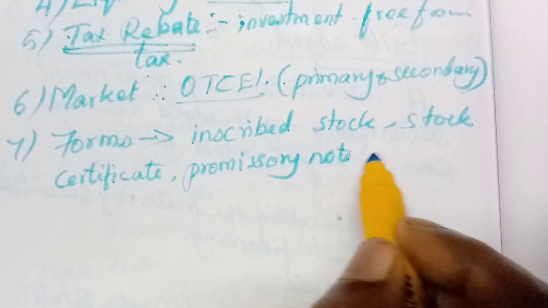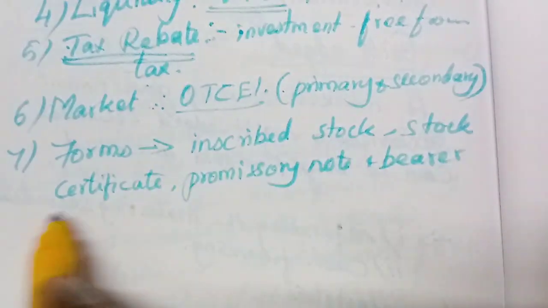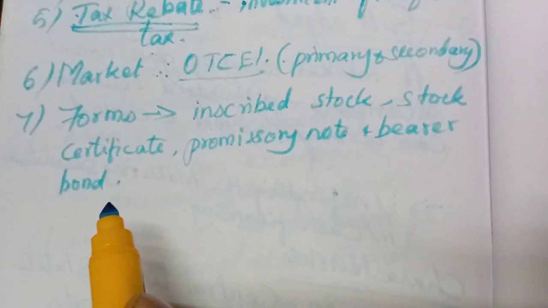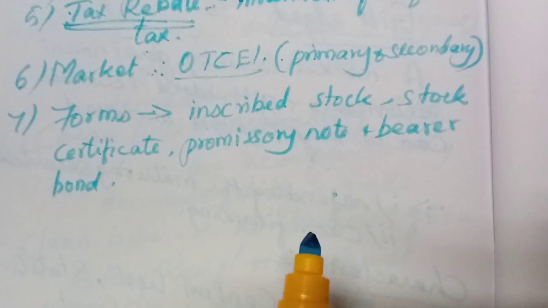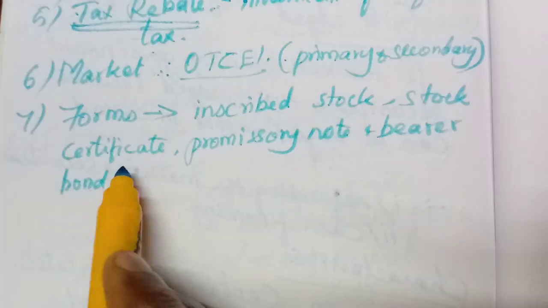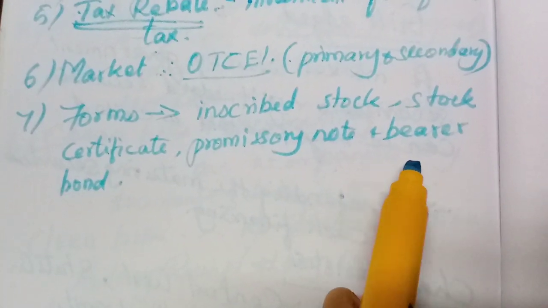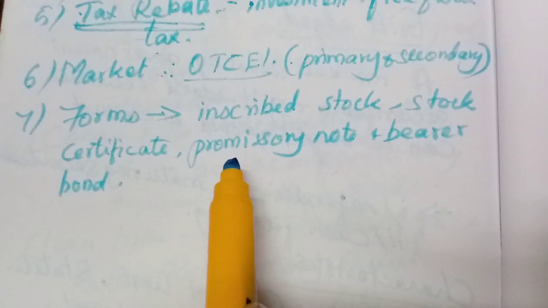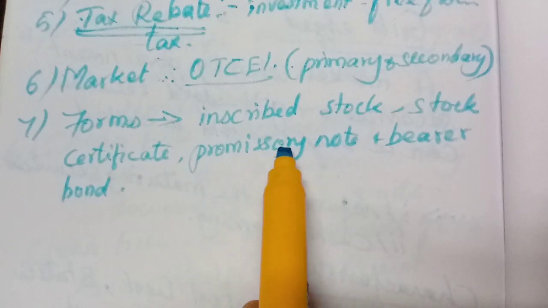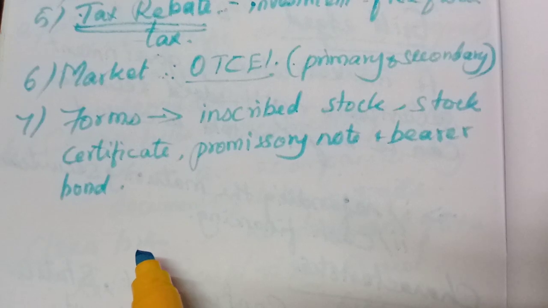Promissory note or bearer bond. I am having one bond. Whenever I go and surrender that bond, I will get the amount. If I have cash in excess in my hand, I will deposit that money and I will get one promissory note or bearer bond, whatever it is. Whenever we submit that one, we will get the amount. So it takes different forms, maybe inscribed stock certificate or promissory note or bearer bond.